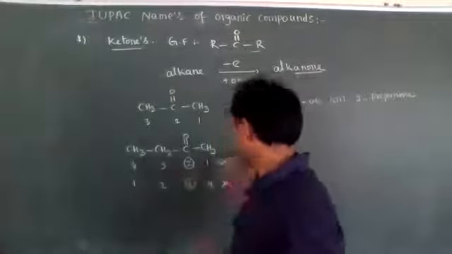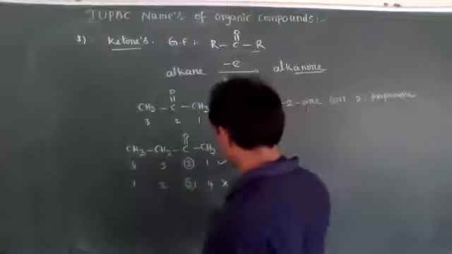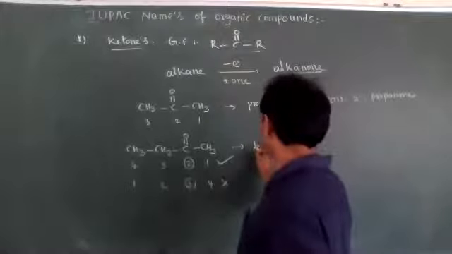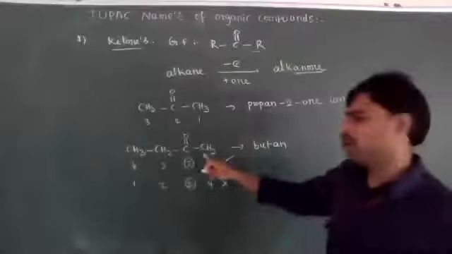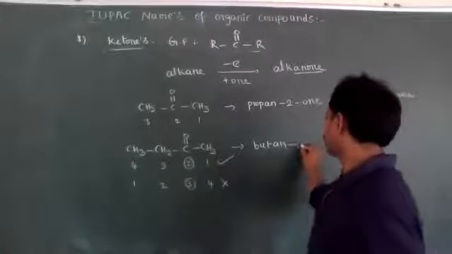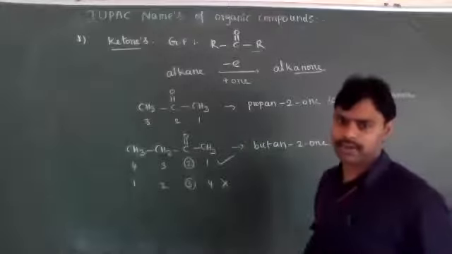That's why the first numbering is correct. Now its IUPAC nomenclature: the root word is but, an because all are single bonds, butan-2-one. Butan-2-one is the correct IUPAC nomenclature.